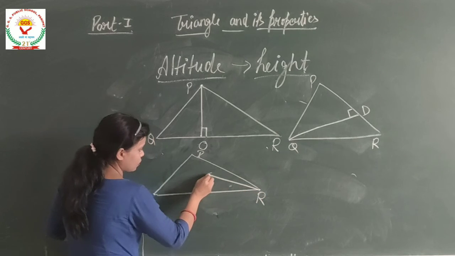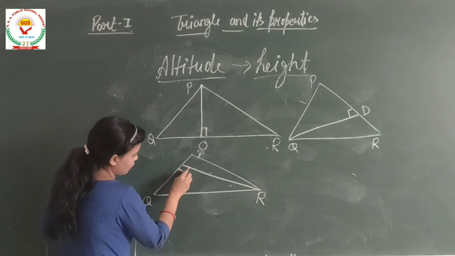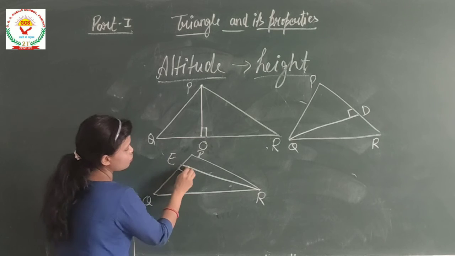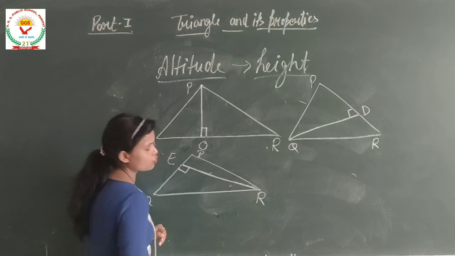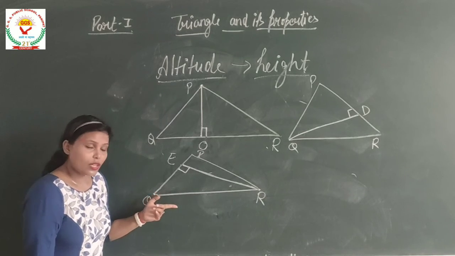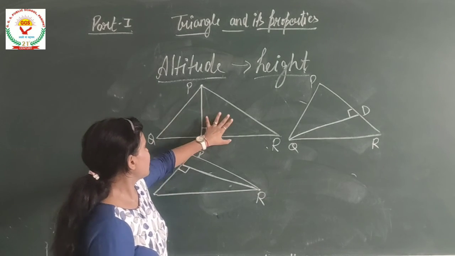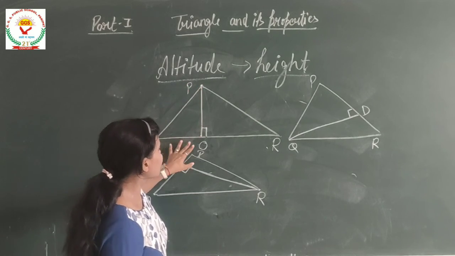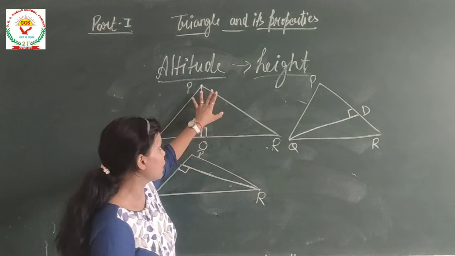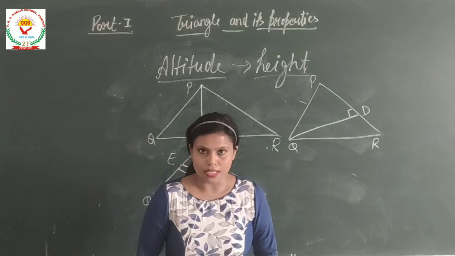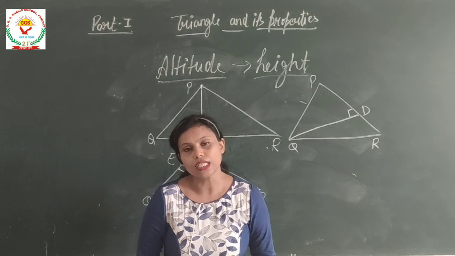If I draw this line and this forms a 90-degree angle, then this will also be an altitude of the triangle. Okay, so the line which is perpendicular to the opposite side of the vertex is known as the altitude. Exercise 6.1 is related to this concept.